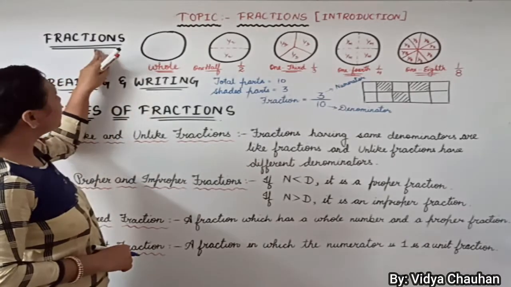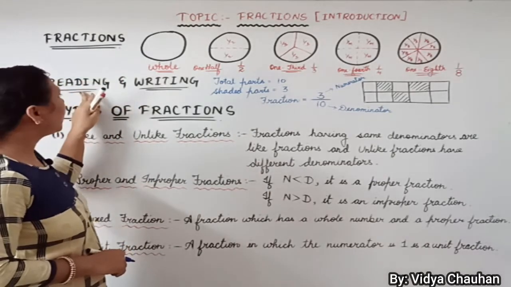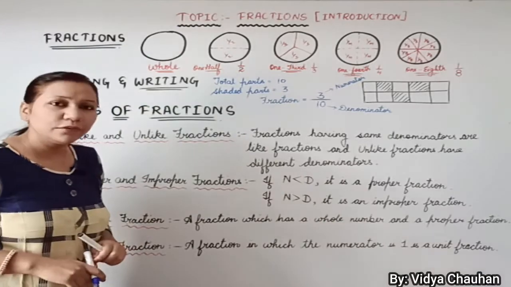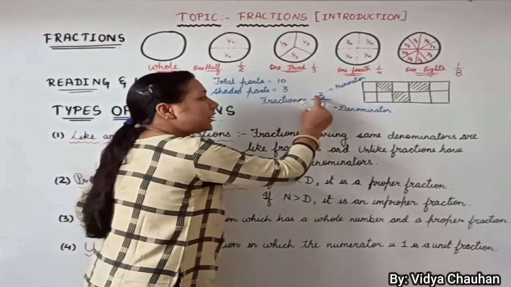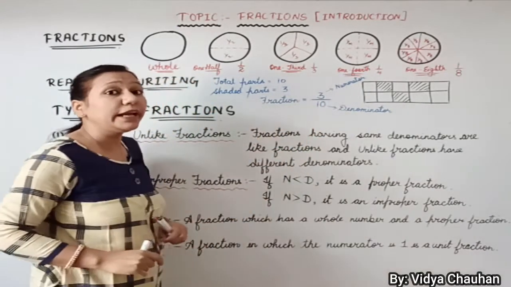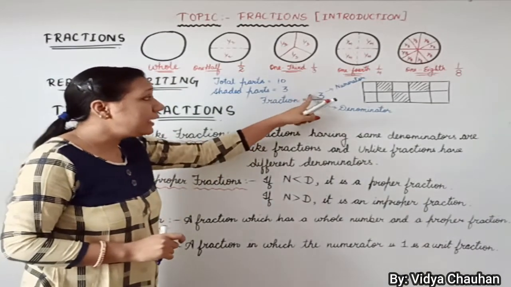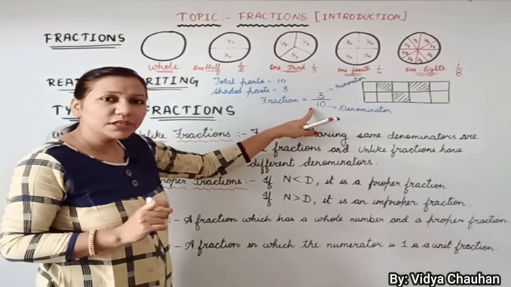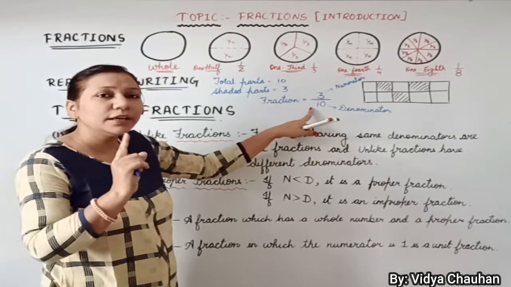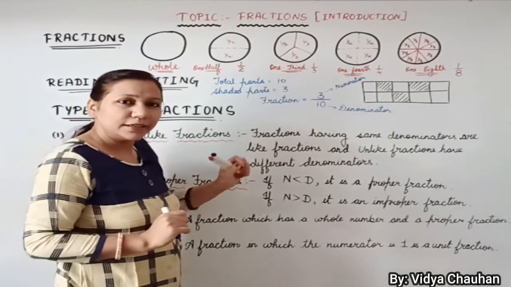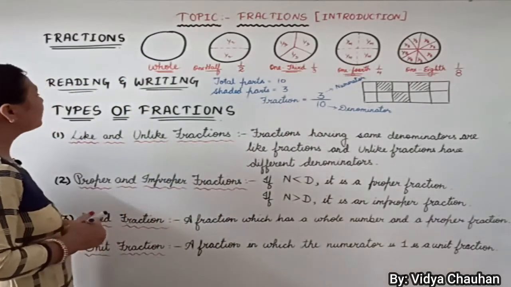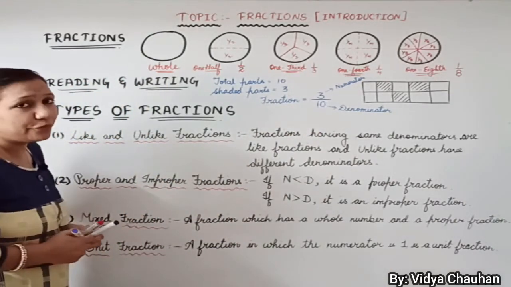Clear, students? So till now we have done fractions and reading and writing of the fractions. This 3 upon 10, either you call it 3 upon 10 or you can also say it in the word form, 3/10. Clear?